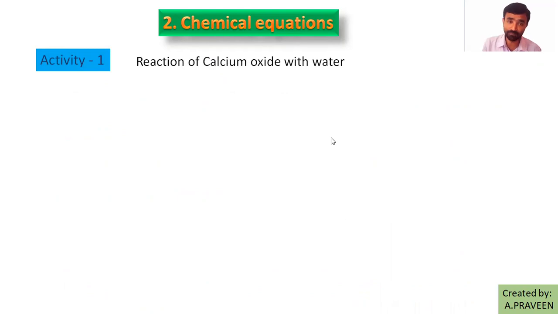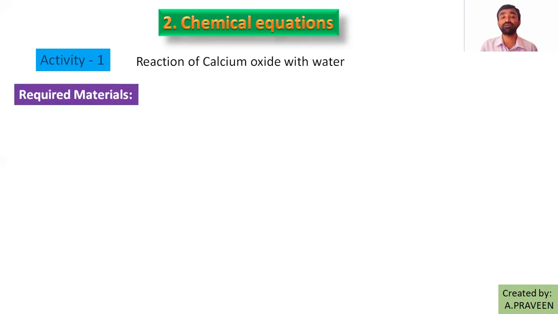So we are observing the reaction of calcium oxide with water. So what is a reaction? Completely changing the characteristic properties of the substances when they combine, right? So they leave a product or a new substance with unlike properties, right? So here, reaction of calcium oxide with water.